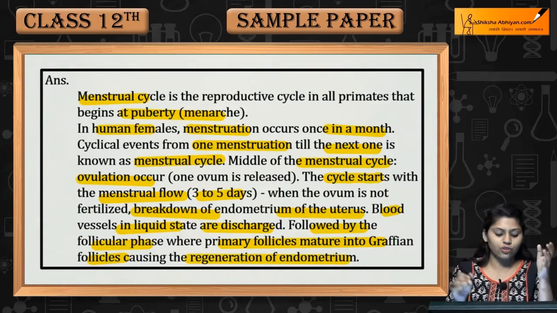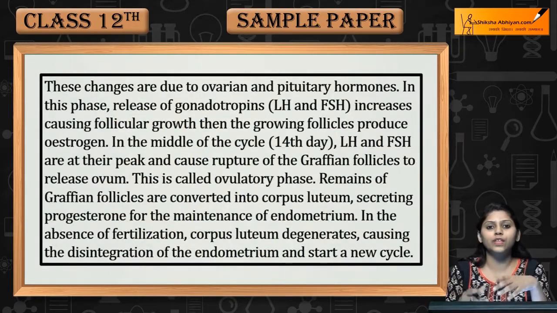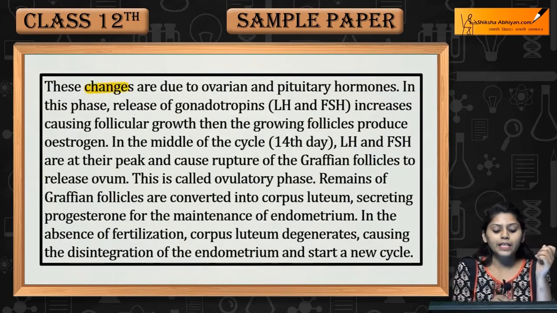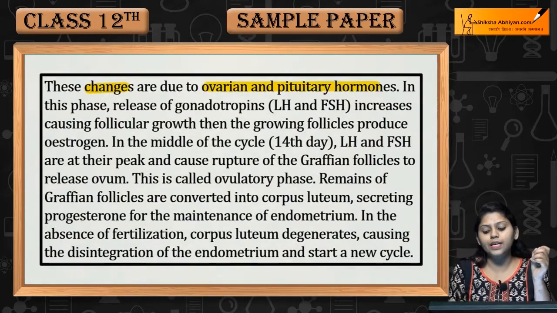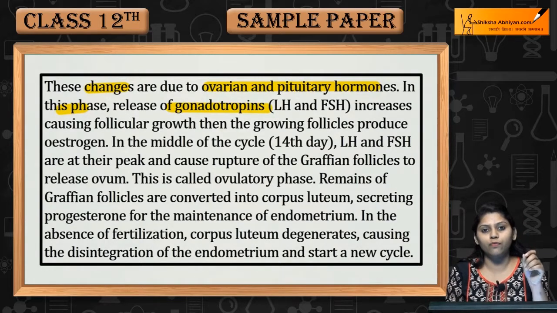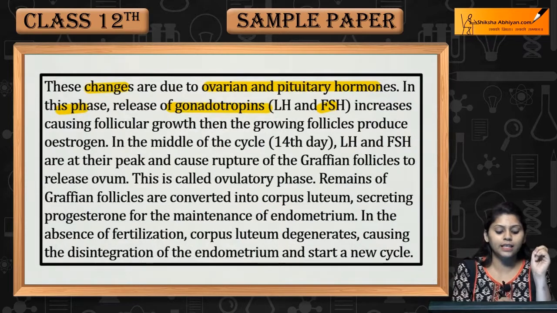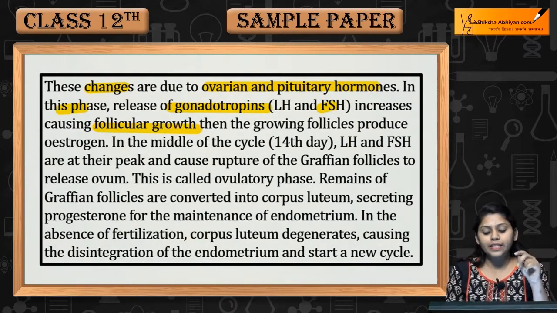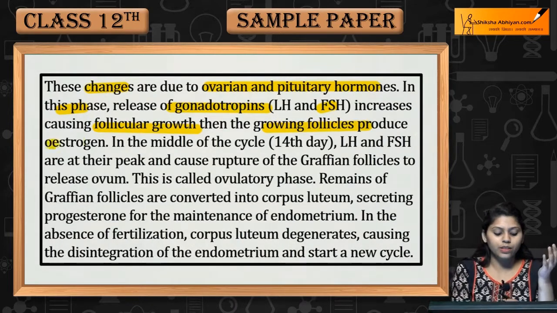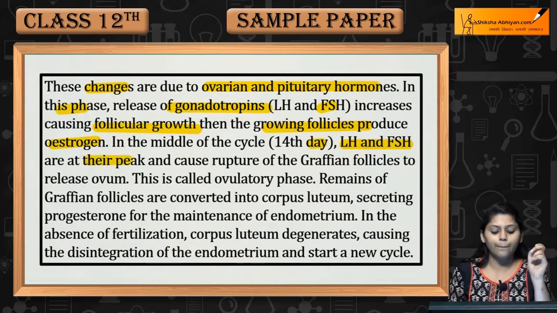regeneration of the endometrium, which was shed in the menstrual phase and regenerates in the follicular phase. These changes are due to ovarian and pituitary hormones. In this phase, release of gonadotrophins LH and FSH increases follicular growth. Then the growing follicles produce estrogen. In the middle of the cycle, that is the 14th day, LH and FSH are at their peak.